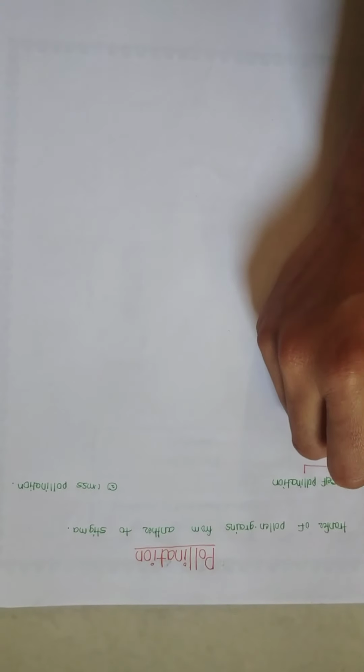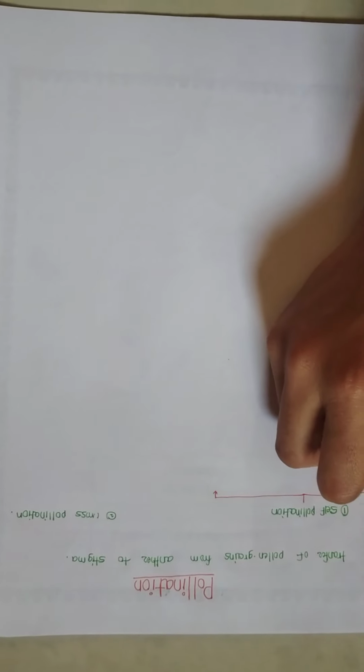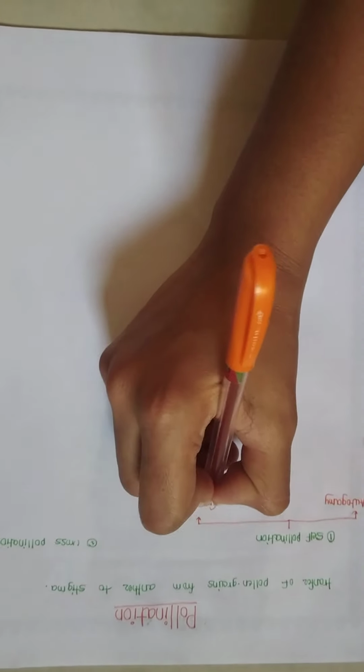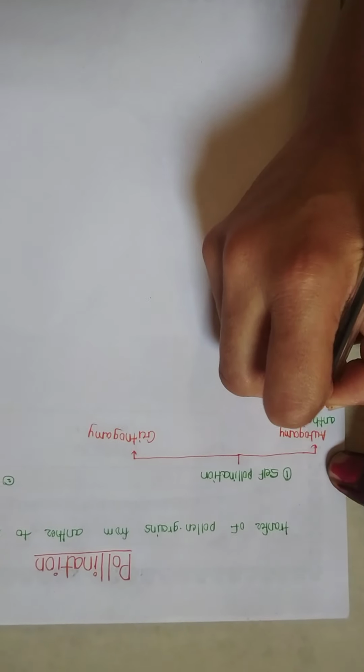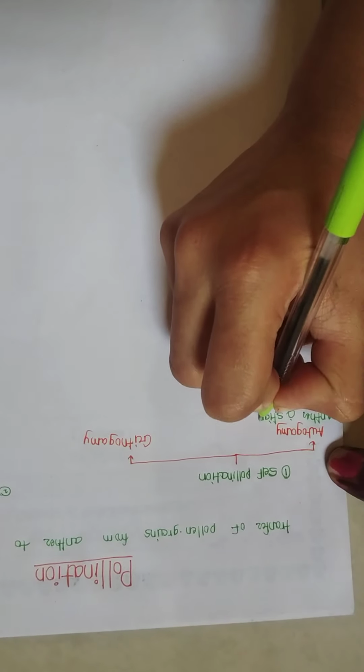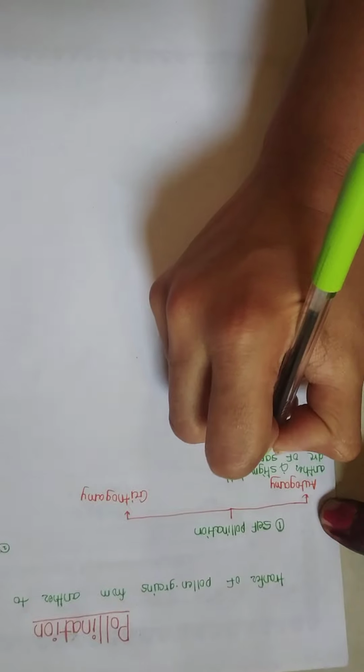Self-pollination is further divided into two types. First one is autogamy. Second one is geitonogamy. In autogamy, the pollen grains are transferred from anther to stigma of same flower. That is, anther and stigma both belong to same flower of same plant. Anther and stigma both are of same flower.